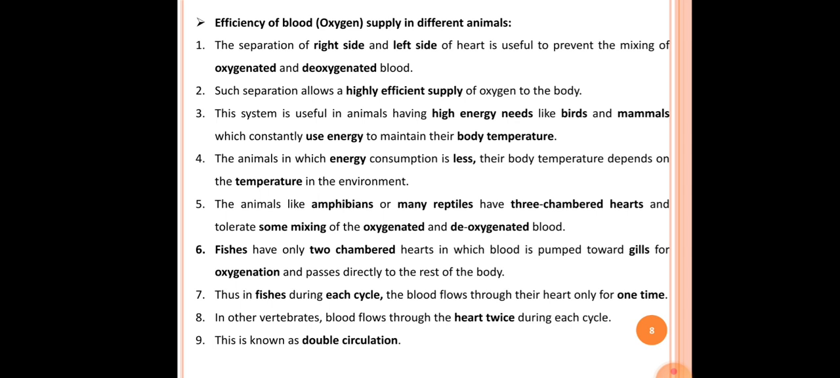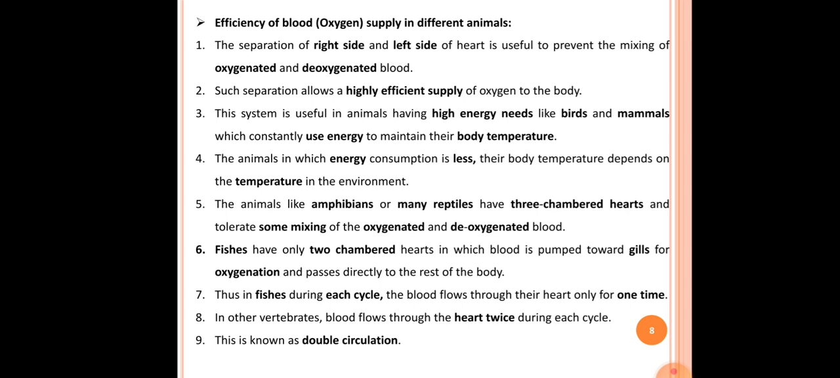So oxygen must be supplied in an efficient manner. The above given system, that is separation of oxygenated and deoxygenated blood, is an efficient way to supply the oxygen to each and every body part.